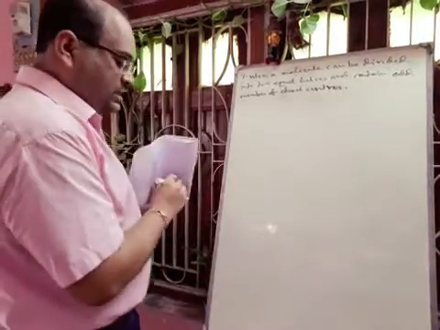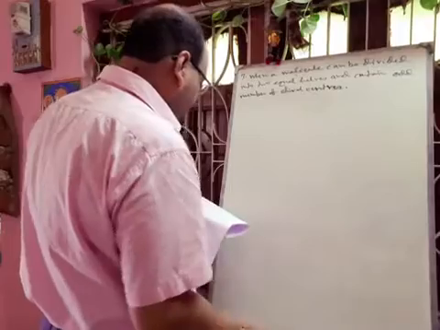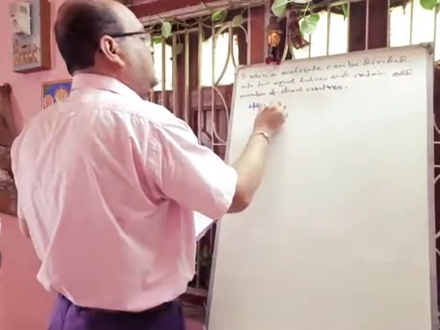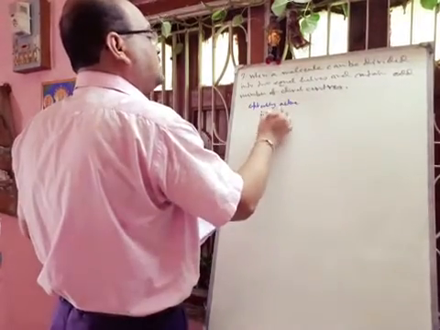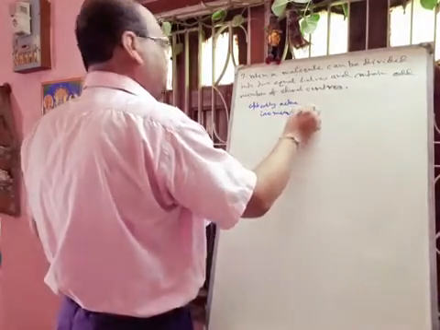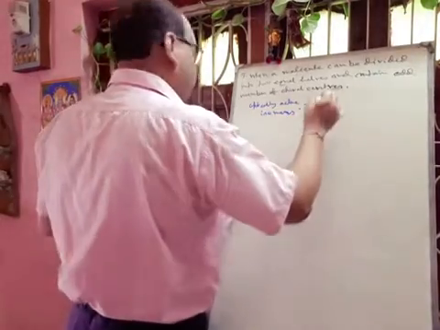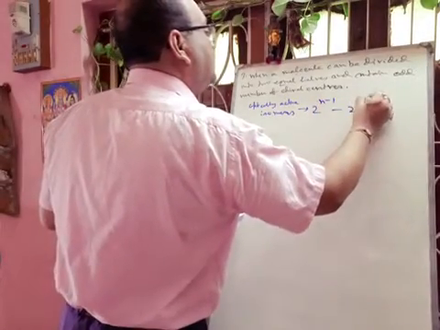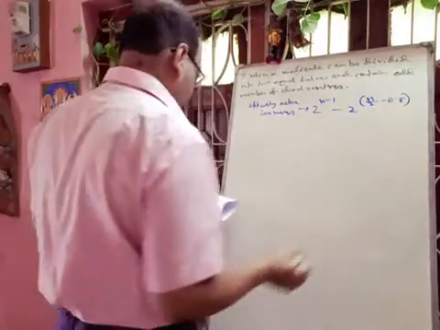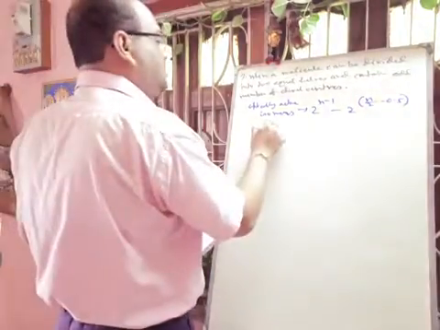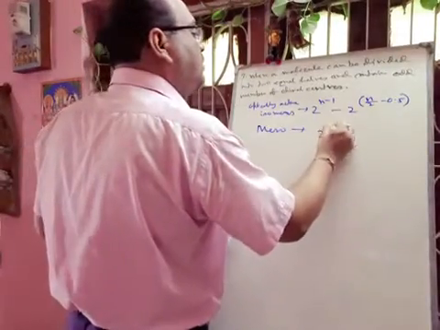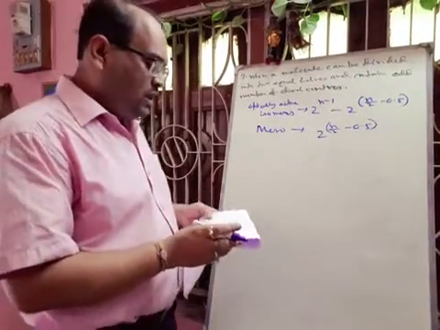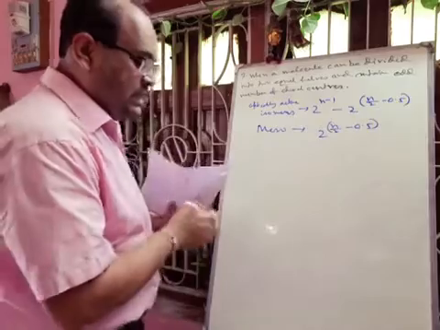Okay, so in this case the optically active isomers will be 2 to the power n minus 1 minus 2 to the power n by 2 minus 0.5. Okay, and the number of meso isomers will be this one, 2 to the power n by 2 minus 0.5. Okay, now if we take one example, we can easily understand.